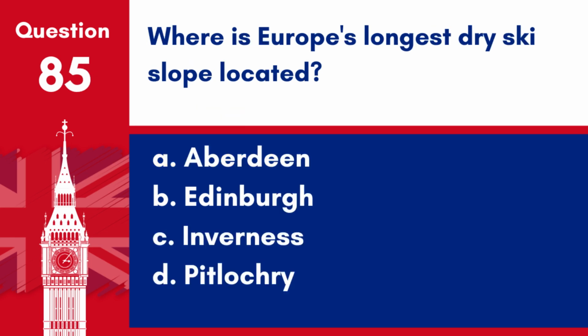Question 85. Where is Europe's longest dry ski slope located? A. Aberdeen. B. Edinburgh. C. Inverness. D. Pitlochry. Answer. B. Edinburgh. Europe's longest dry ski slope is located near Edinburgh, Scotland, offering skiing and snowboarding facilities throughout the year.